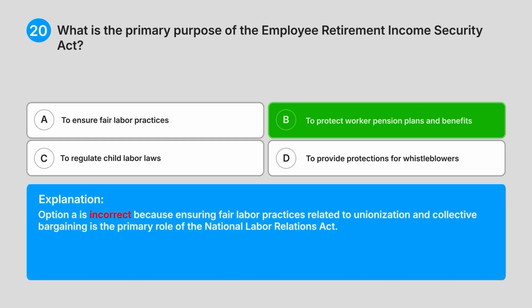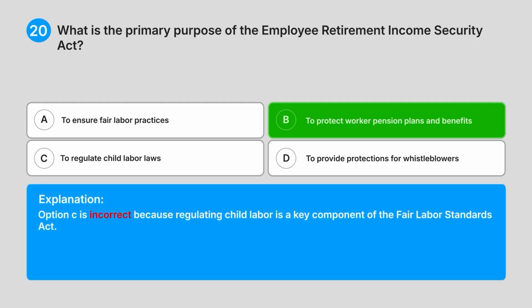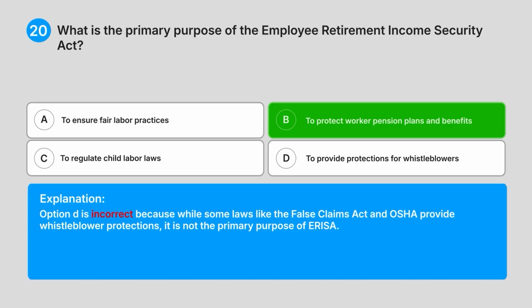Option A is incorrect because ensuring fair labour practices related to unionisation and collective bargaining is the primary role of the National Labour Relations Act. Option C is incorrect because regulating child labour is a key component of the Fair Labour Standards Act. Option D is incorrect because while some laws like the False Claims Act and OSHA provide whistleblower protections, it is not the primary purpose of ERISA.